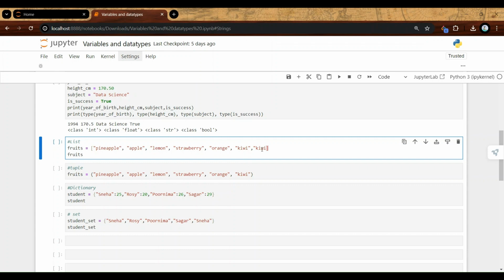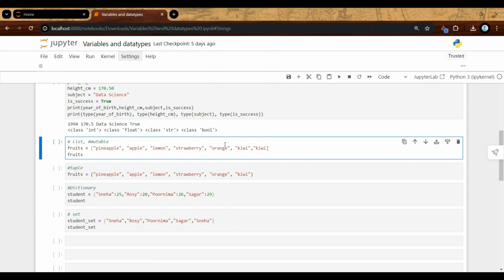A value can be repeated inside a list, and lists are basically called mutable. What is mutable in this section? Mutable basically means anything that can change. If I have a set of values stored inside a list, it does not mean that I cannot change them going forward. I can change them, and that is what mutable means. So the values can be updated or changed that way.